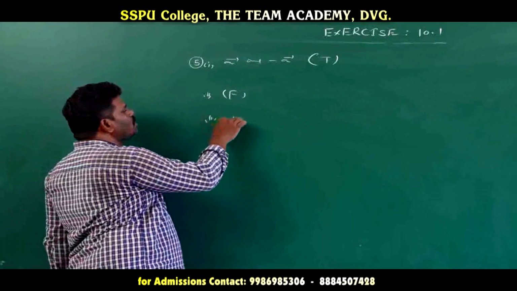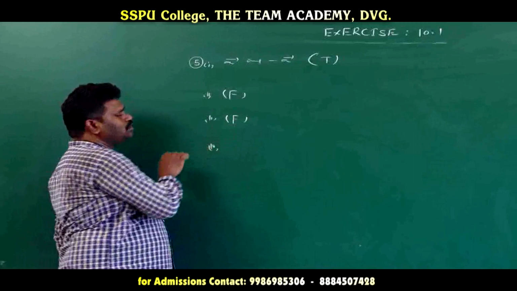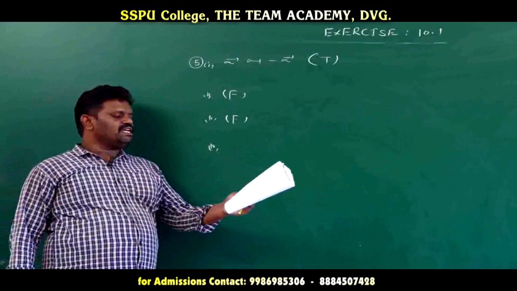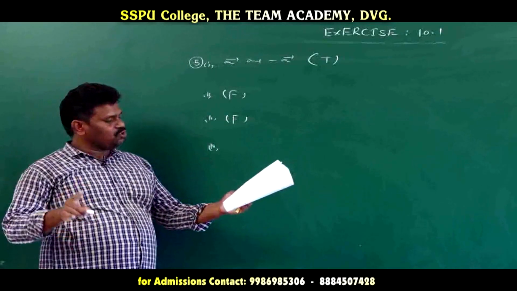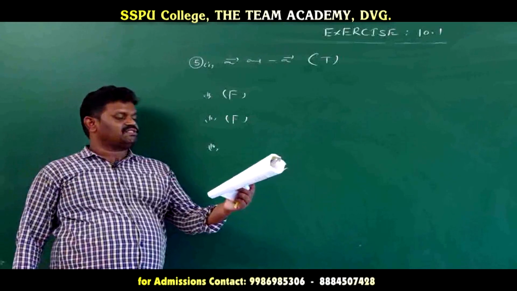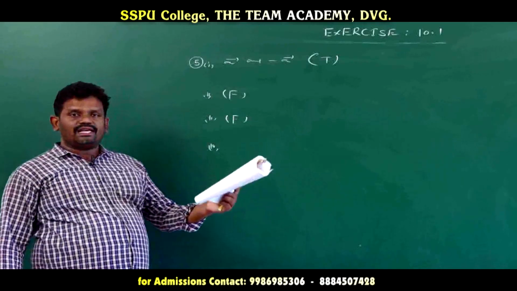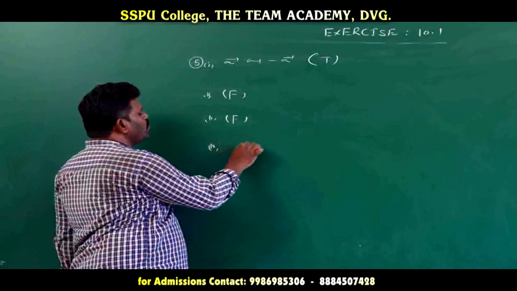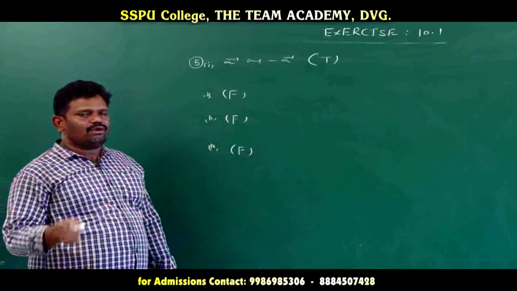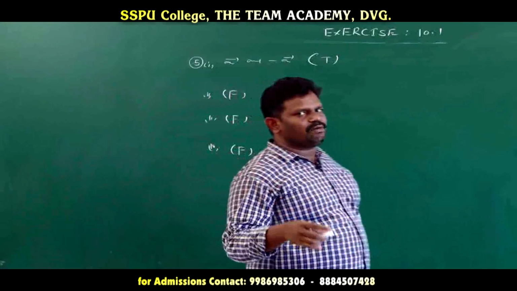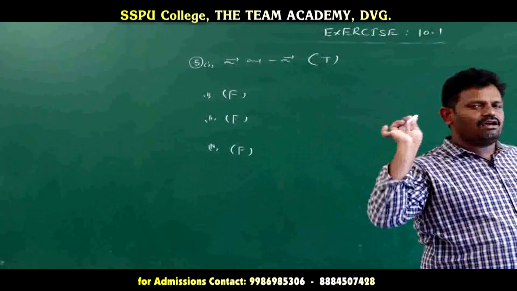So this is also wrong, false. Next, the fourth one: two collinear vectors having the same magnitude are equal. So this is also wrong, a false statement. Now once again we go through the definitions related to those statements, and then we can easily figure out the true or false statements.